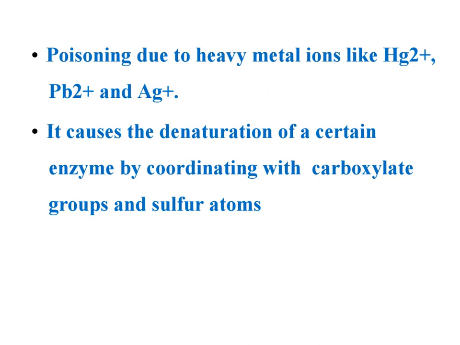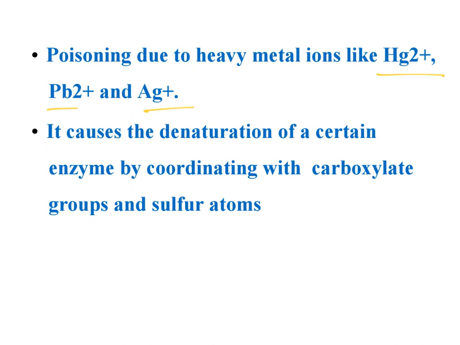Not only this, let's take some cases of poisonous metals. These metals enter into the body and show adverse effects, that is, poisonous character. So what happened here? Mercury or lead, silver, go and bind with proteins.